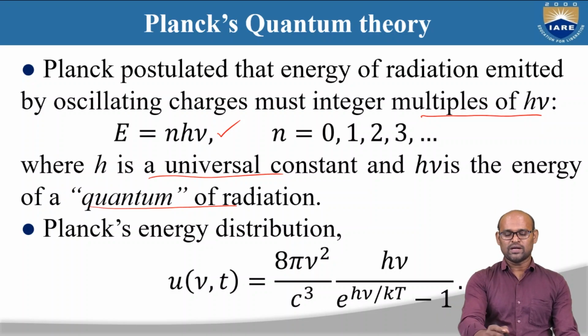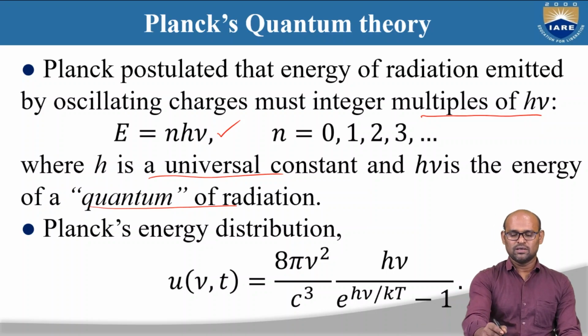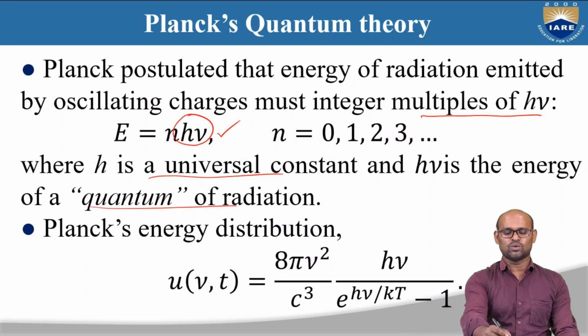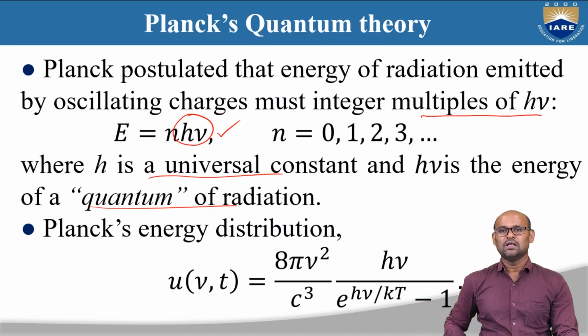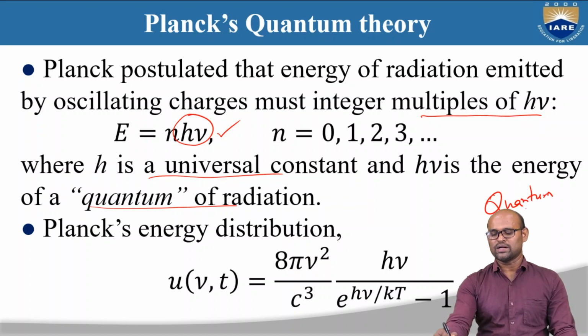Each particle is called a quantum, and each particle is going to carry an energy h nu, where n is an integer. So there can be two particles, n equal to 2, 2h nu, n equal to 3, 3h nu, three particles that are emitted by the black body in the form of a discrete number of quanta or particles. So Planck postulated, don't treat radiation as a wave, instead treat radiation as quanta, which carry energy.